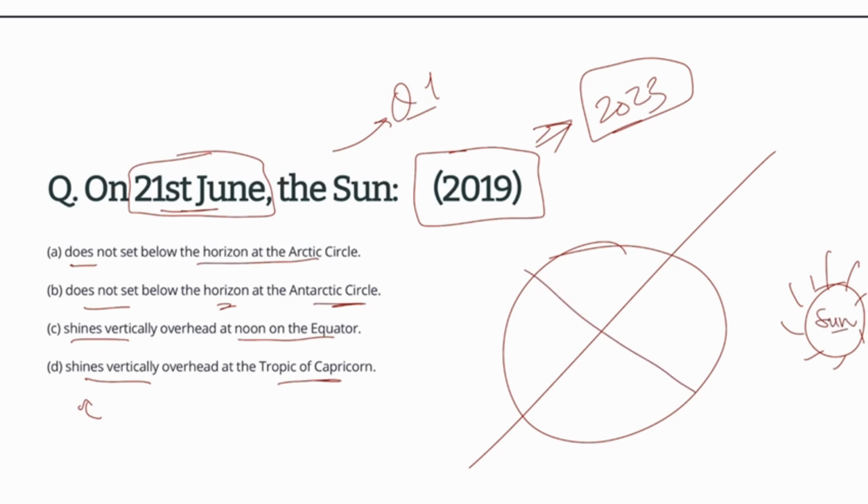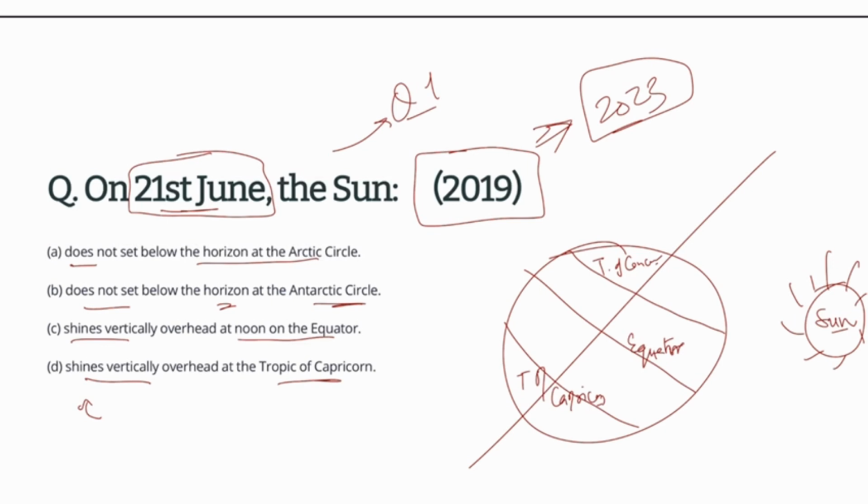So the northern part of the Earth is tilted towards the Sun, and this is the situation on the 21st of June. Okay, this is the Tropic of Cancer, and this is the Tropic of Capricorn. Okay, and this is the equator.